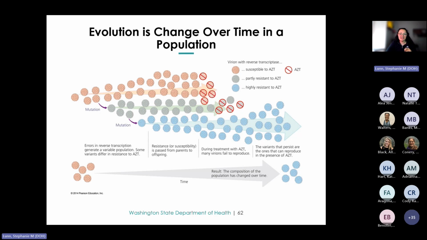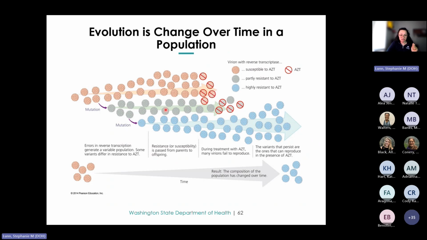Before diving into how viral genomes evolve in response to selective pressure, let's first clarify the concept of evolution. Evolution, in its simplest terms, is really change over time in a population. It is the accumulated change observed over a specified period, happening at the populational level rather than the individual level.